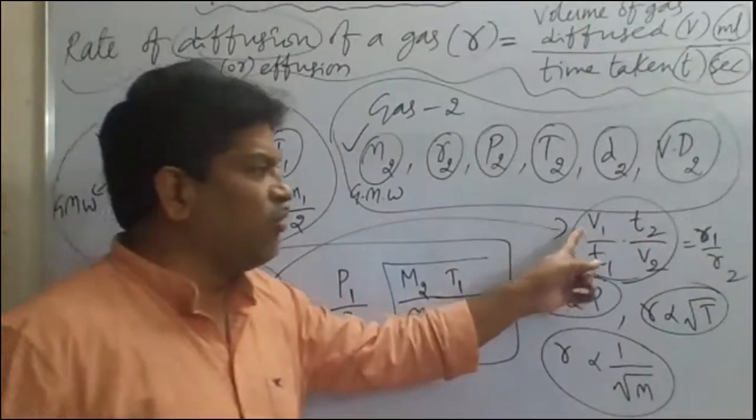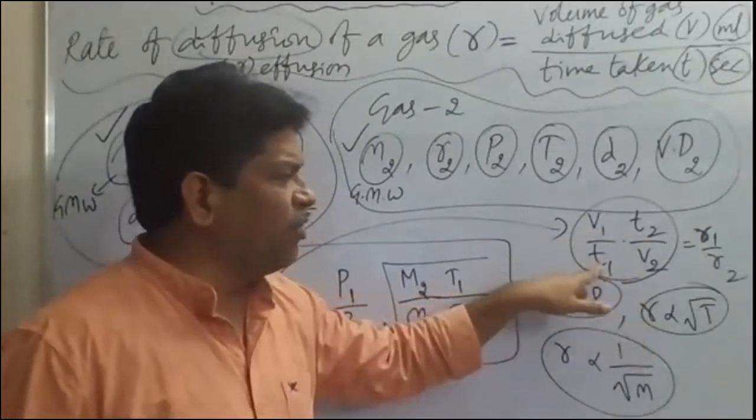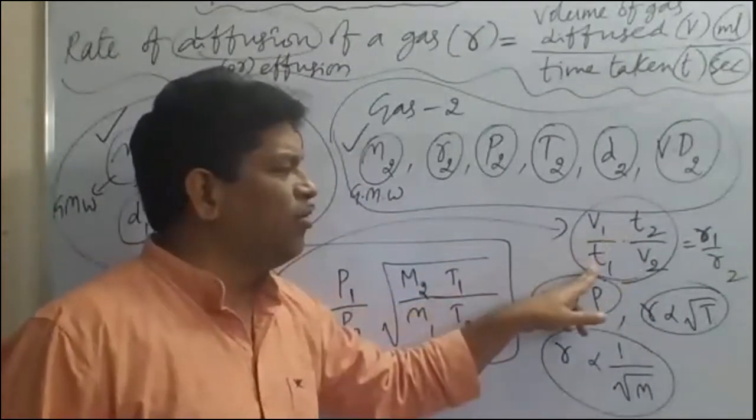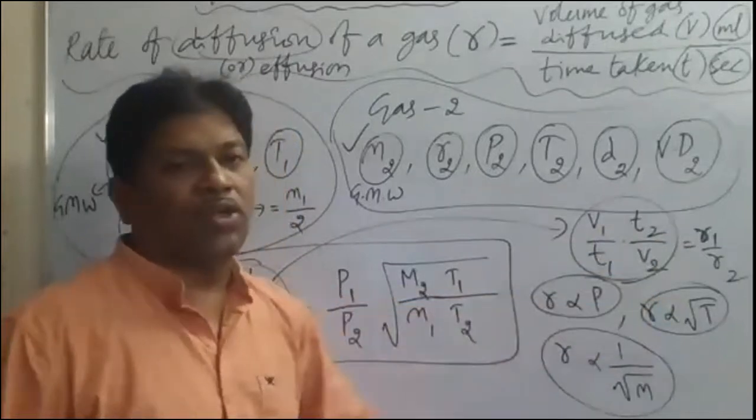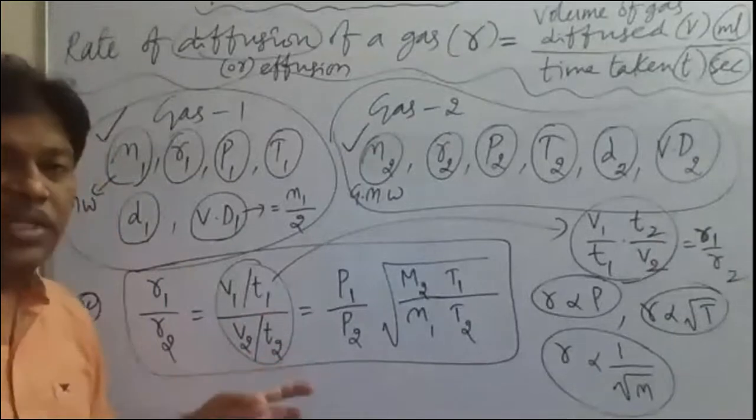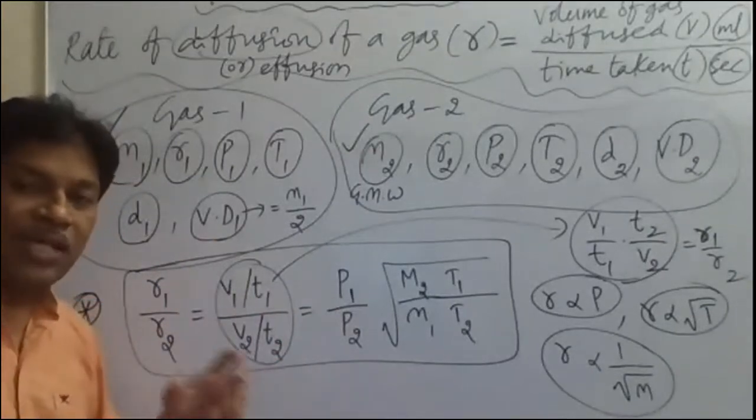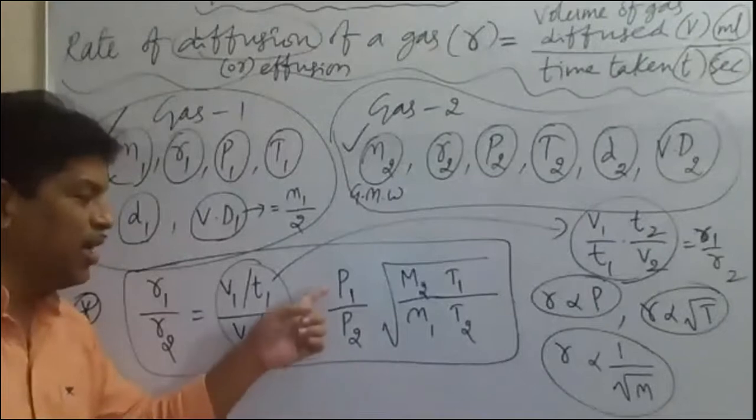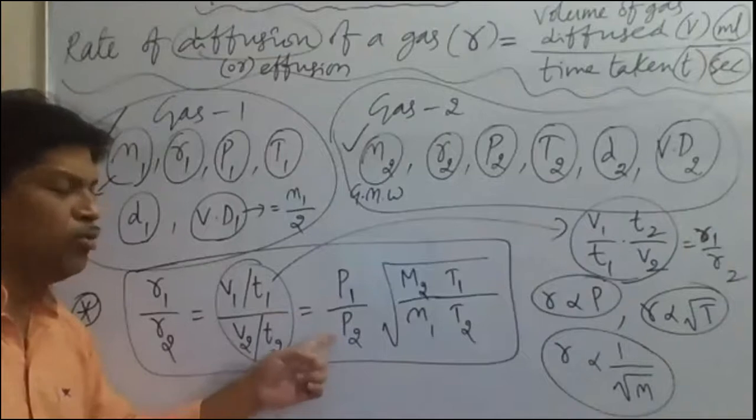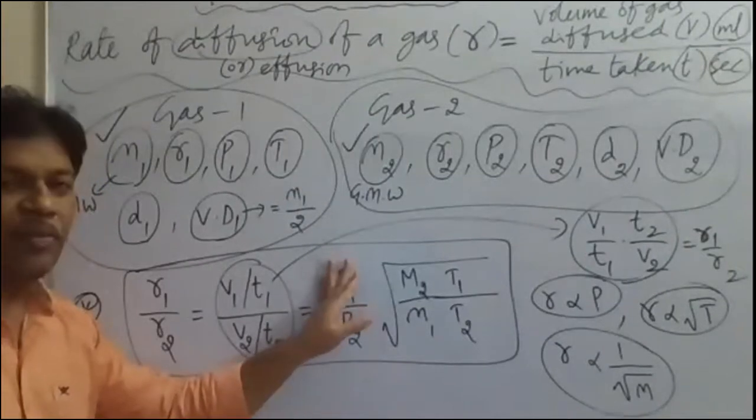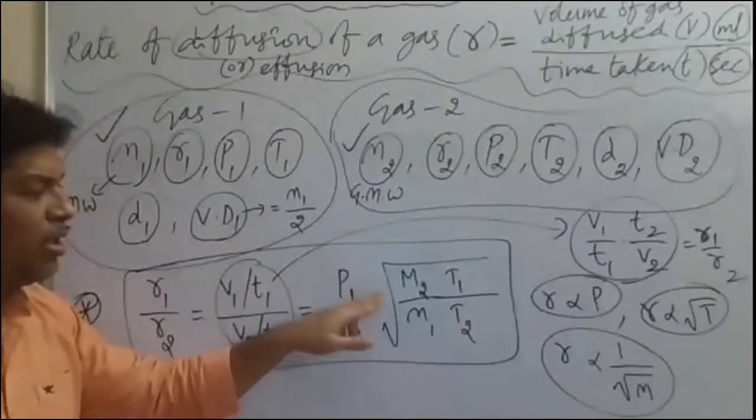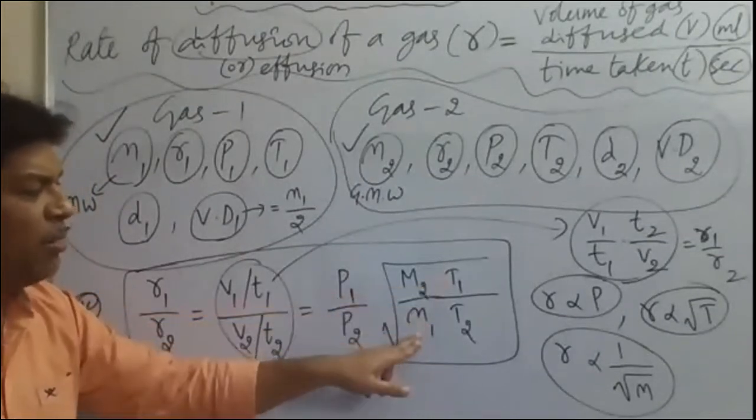When volumes are different, V1, V2 values are different and T1, T2 values are different. In that case, we take what now? V1, T2 by T1, V2 is equal to R1 by R2 we have taken. Is that clear? Sometimes two gases will be taken at the same pressure. Same pressure means the pressure of the first gas is equal to the pressure of the second gas. Then P1, P2 will both be the same, so this need not be written here. P1, P2 get cancelled. After that, the formula will be what? R1 by R2 is equal to under root M2 T1 by M1 T2.